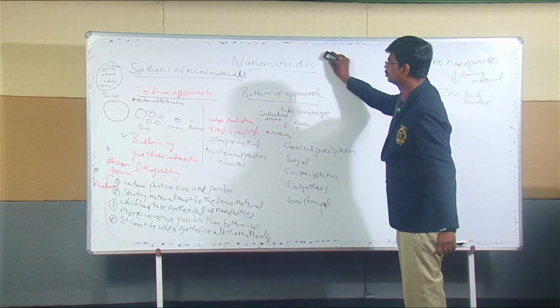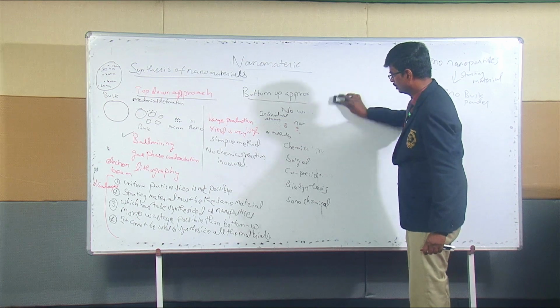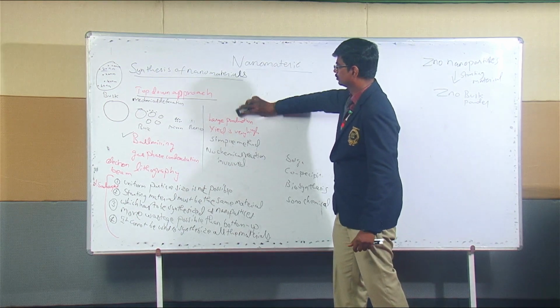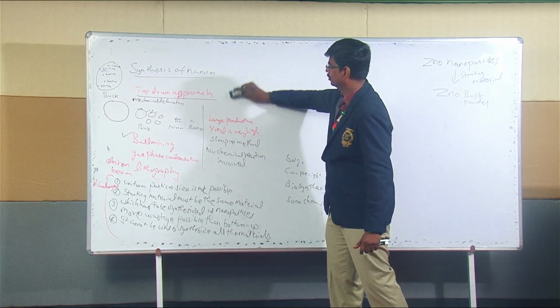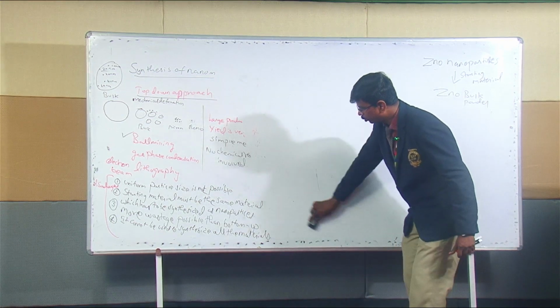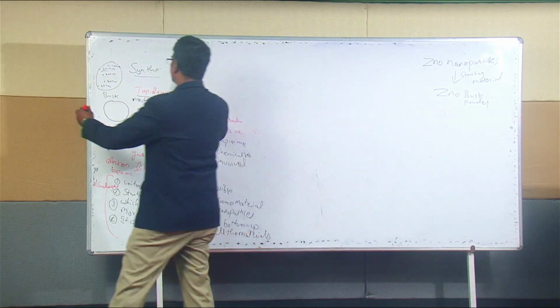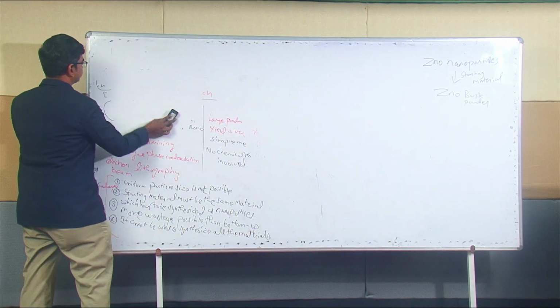Now I will move on to the next part. How to synthesize nanomaterial using the ball milling technique.